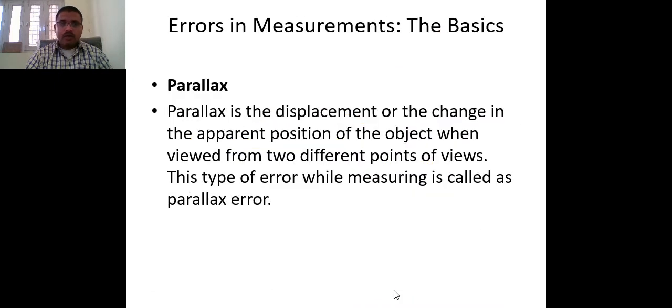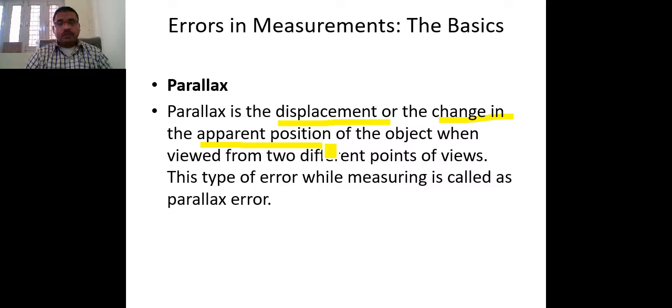Now, this parallax error is basically the displacement, or the change in the apparent position. That means if we are not putting our eye on the point of the object, what happens? There will be some change in position. If it changes slightly from the main position, we get another position, which is called the apparent position of that object.